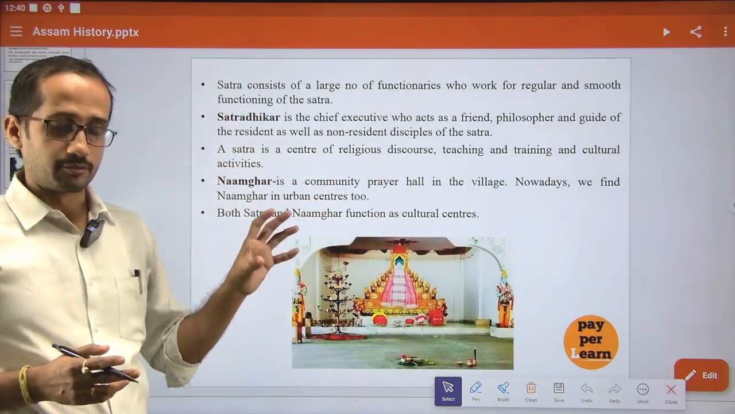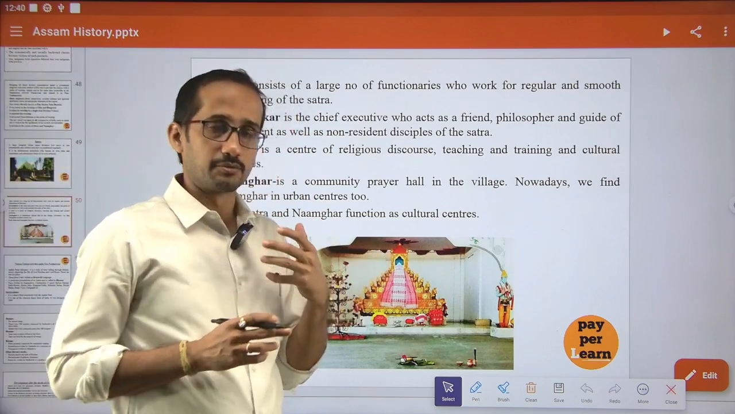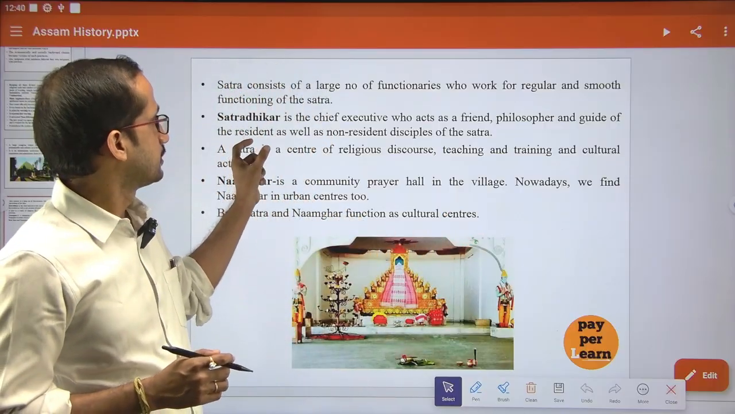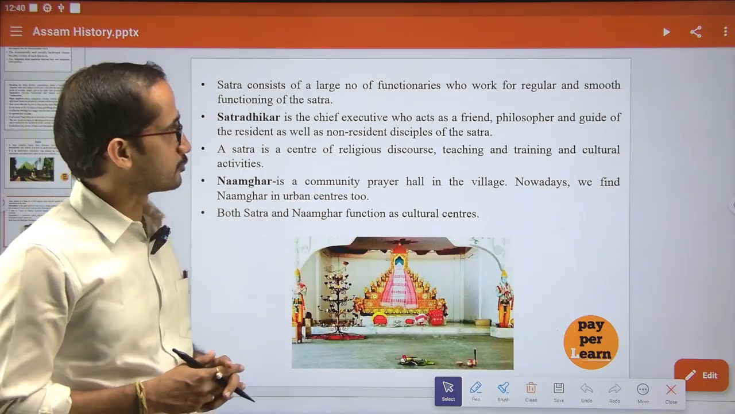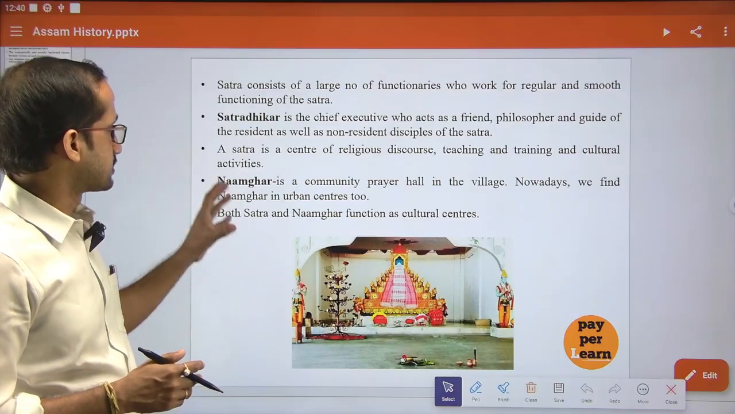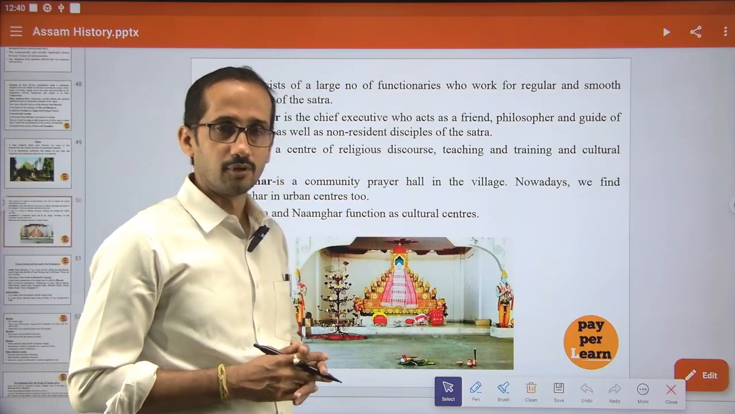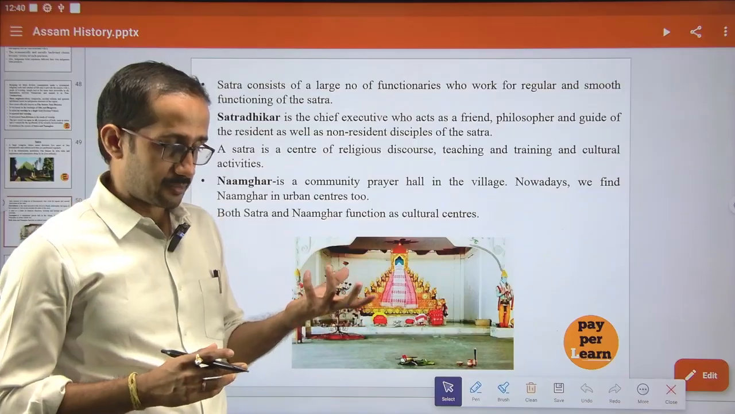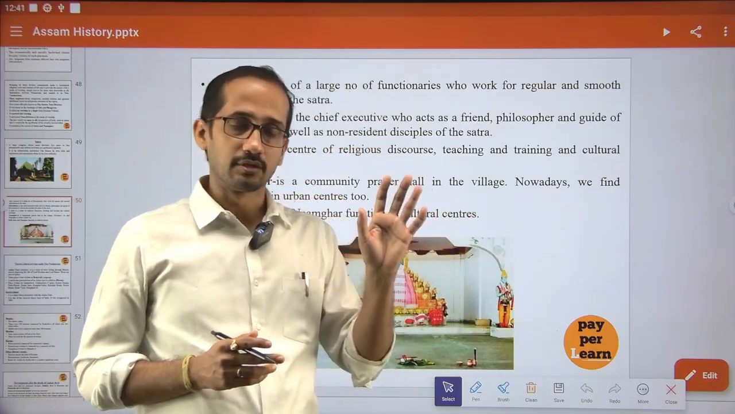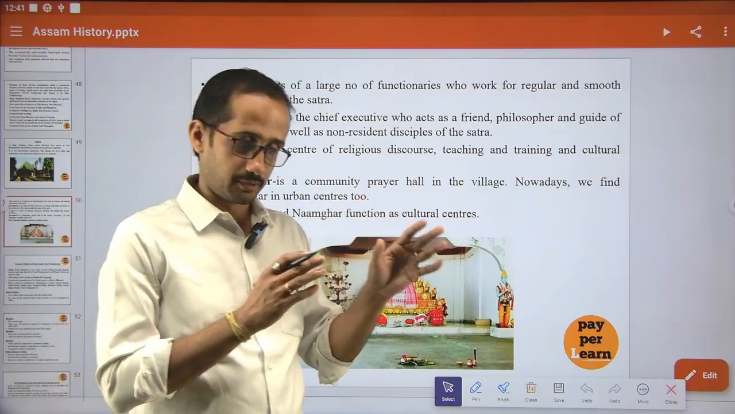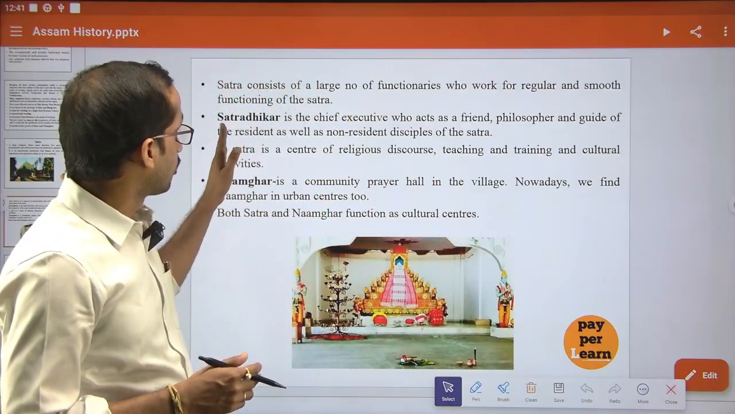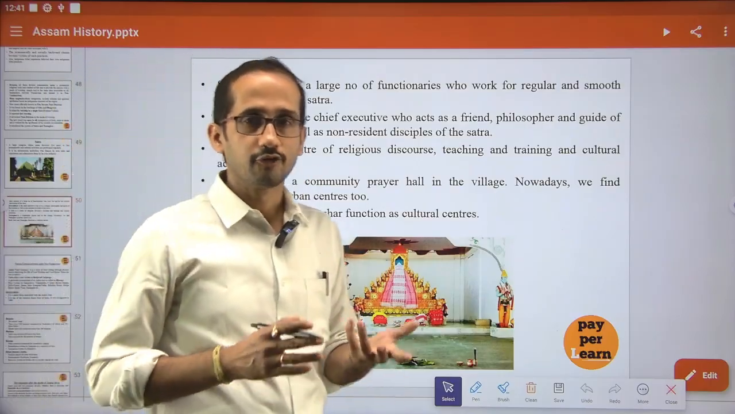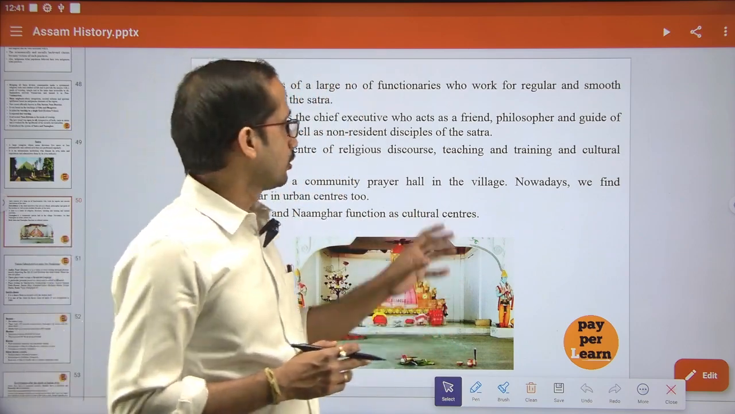The person who runs the entire institution of the Hotra is known as the Hotra. He is a chief executive who acts as a friend, philosopher and guide to the residents as well as the non-resident disciples. Some disciples may stay in the Hotra permanently, some may come from outside. This Hotra played a very significant role.